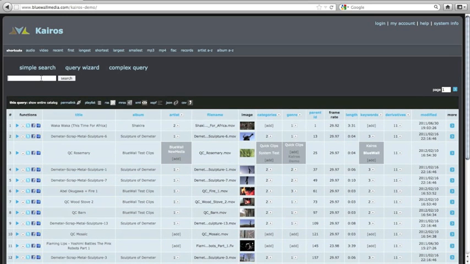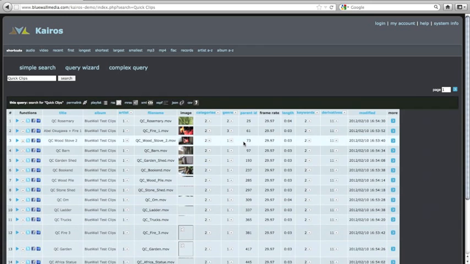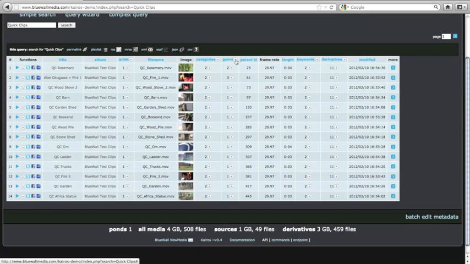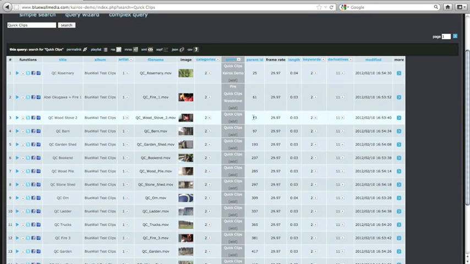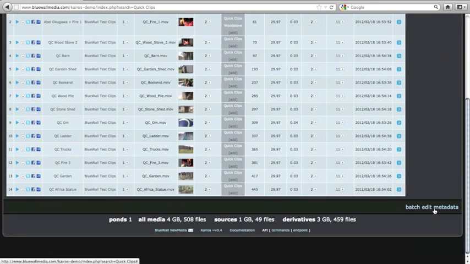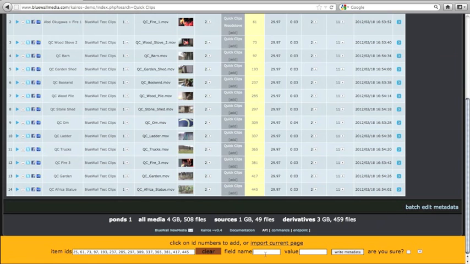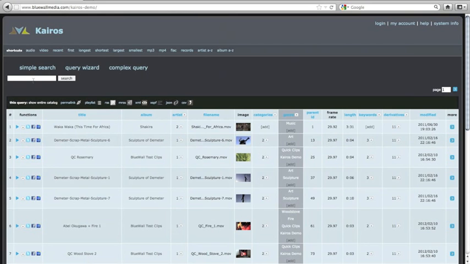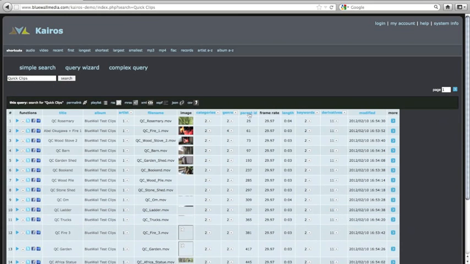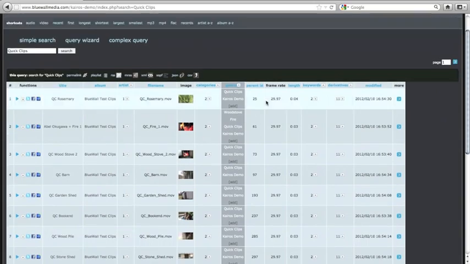So at this point I've made the change, and now I'm realizing that I'd like to go back to all of my quick clips and add Kairos Demo to the genre. So let me do that through batch editing. Now that I've got all my quick clips sorted, I'm going to scroll down and click on batch edit metadata. I'm going to import all of the file IDs from the current page, give the field name genre, and add the new Kairos Demo value. I'm sure I'm going to write the metadata. Done. Pretty simple. Great. Well, let's verify it. And opening genre. Excellent. There's all my Kairos demos.